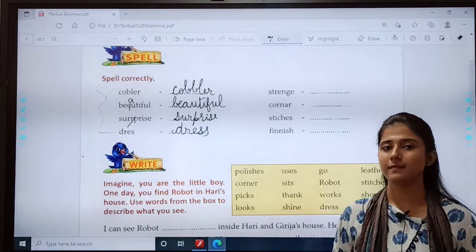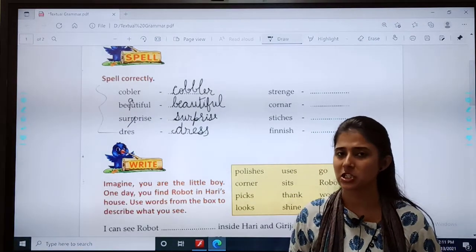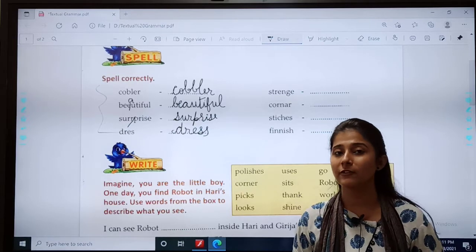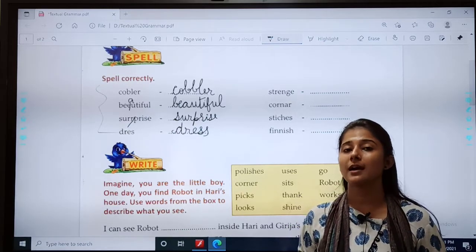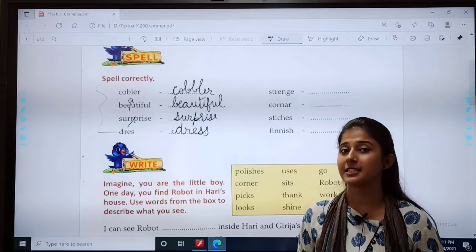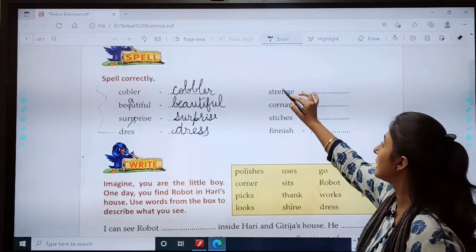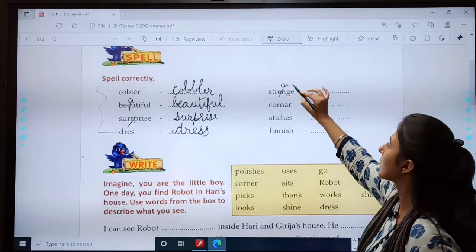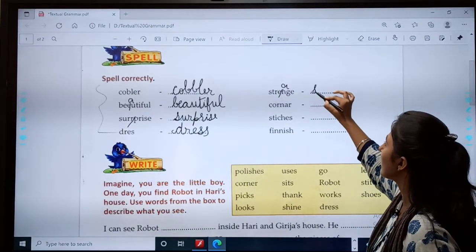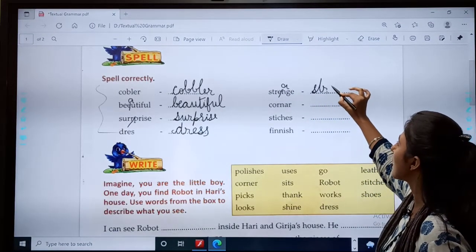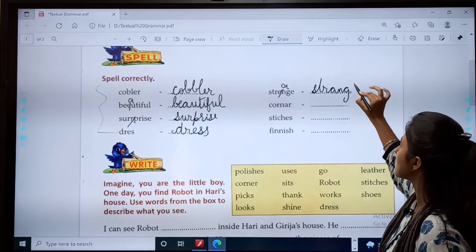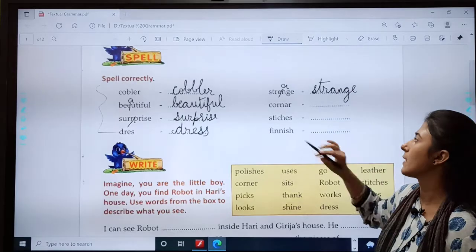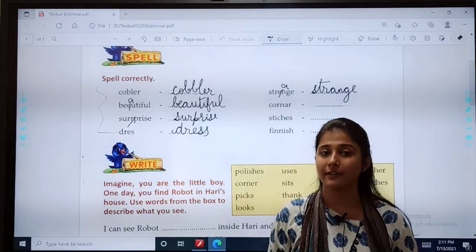Strange. Can you read this word? Strange. But see how we are reading strange. After the sound of R, we are saying A, strange. So here E will not come, A will come. So how will you correct it? S-T-R-A-N-G-E, strange. Okay children.